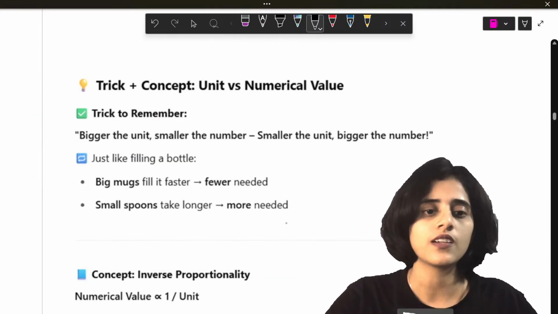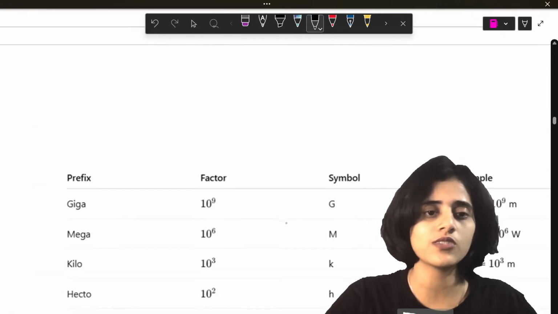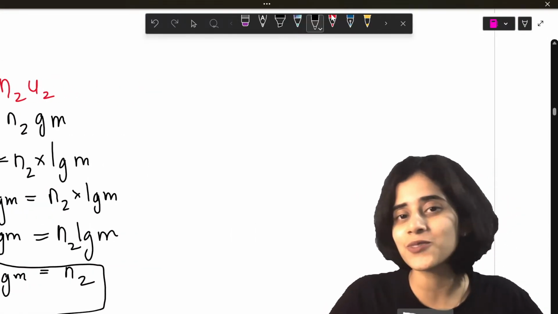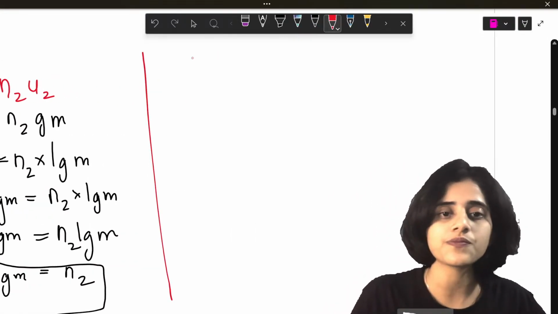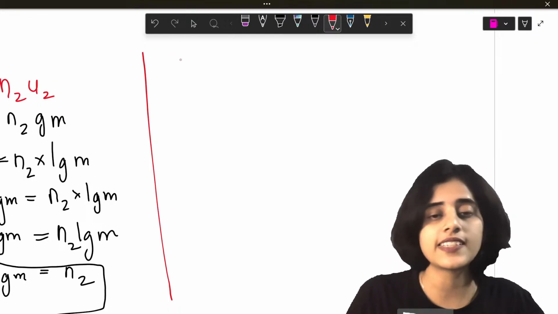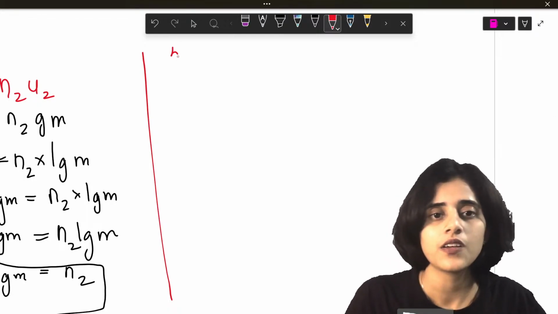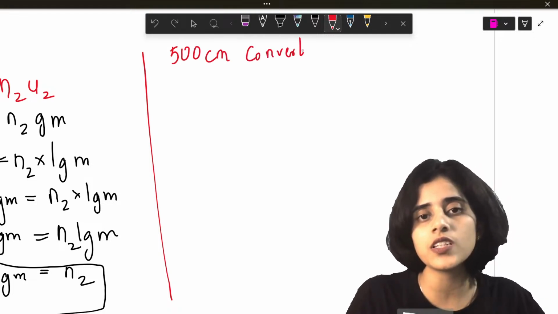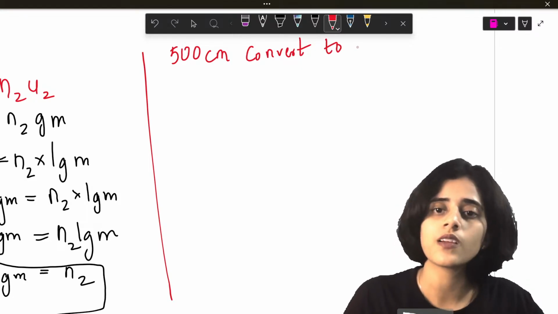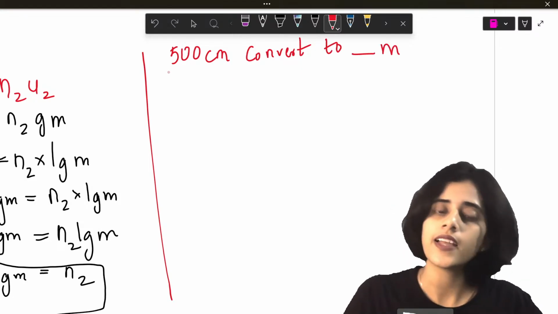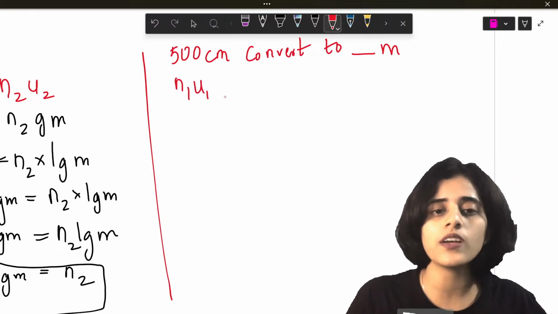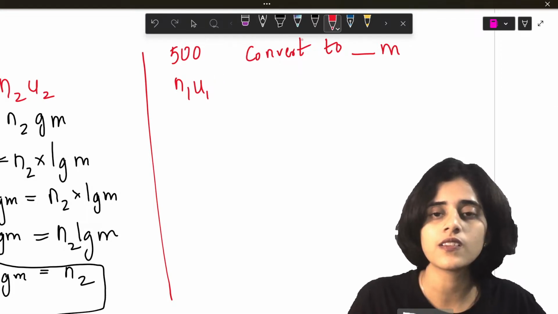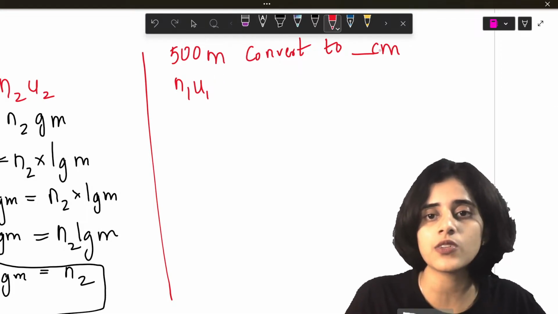Okay. I think I have one more question. I don't, so I will make a question now. Let's take length. 500 centimeters convert to meters. Again, formula. N1U1. Wait, 500 meters I'll convert to centimeters.